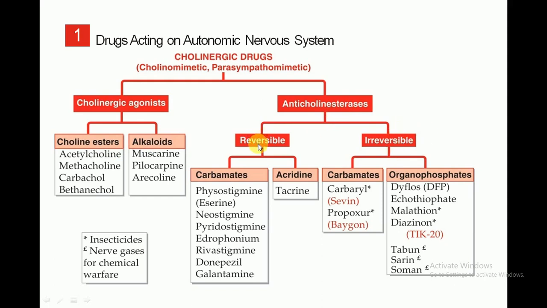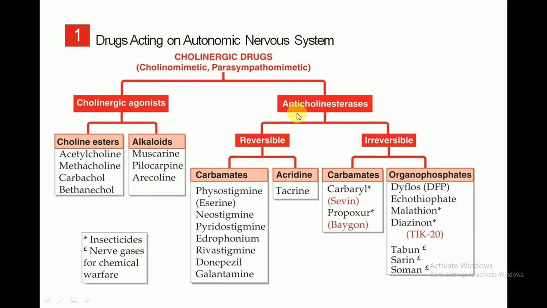One is reversible anticholinesterases, the second one is irreversible. So there are two types of anticholinesterase enzymes that these drugs can act upon. For the cholinergic agonists, the first is choline esters. Choline esters include acetylcholine, methacholine, carbachol and bethanechol, while the alkaloids include muscarine, pilocarpine and arecoline.